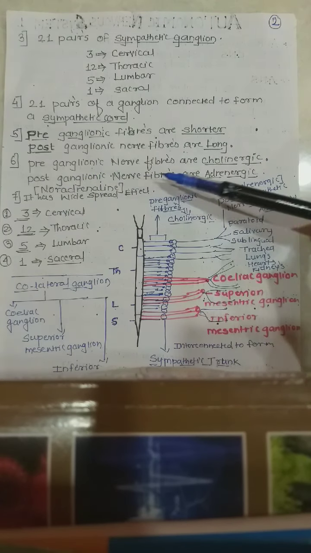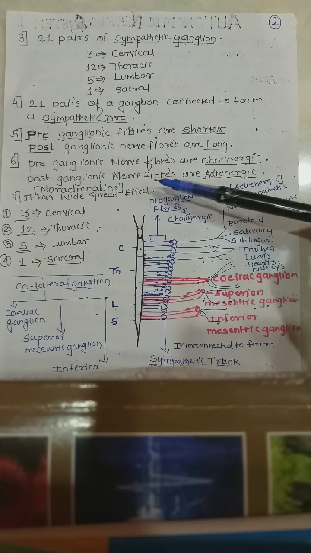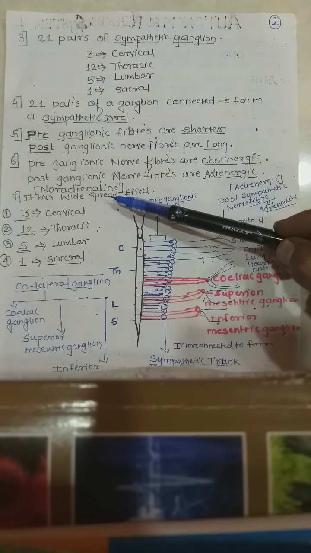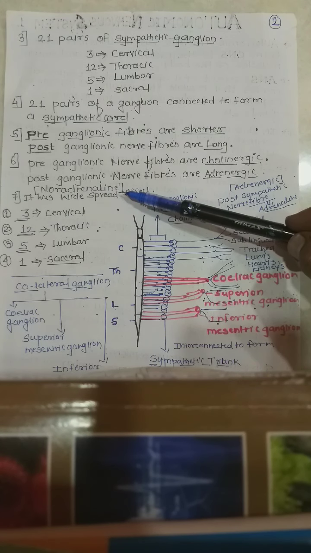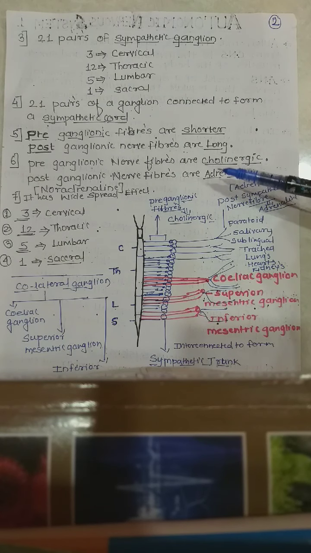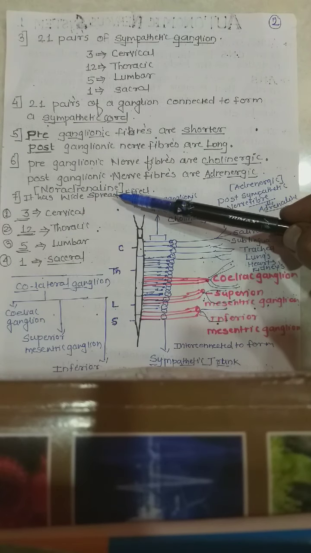Preganglionic nerve fibers are cholinergic and postganglionic nerve fibers are adrenergic, because there is a secretion of noradrenaline.